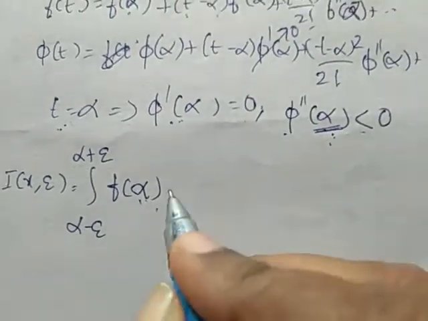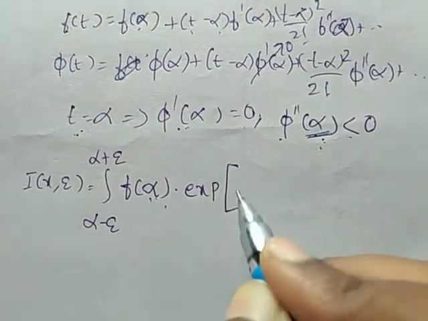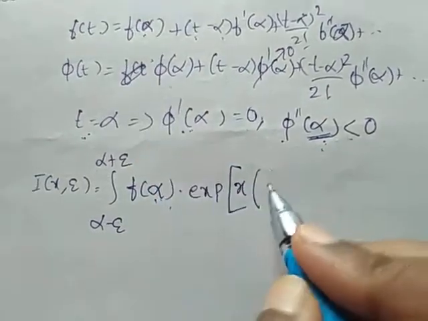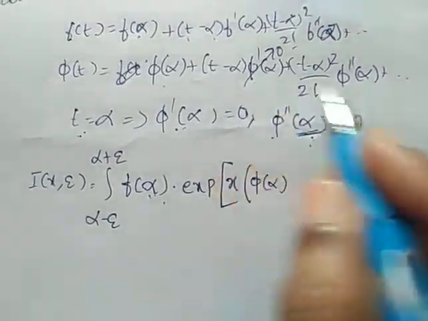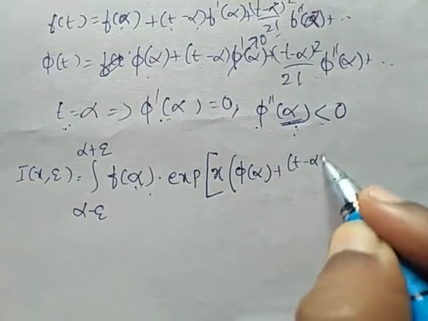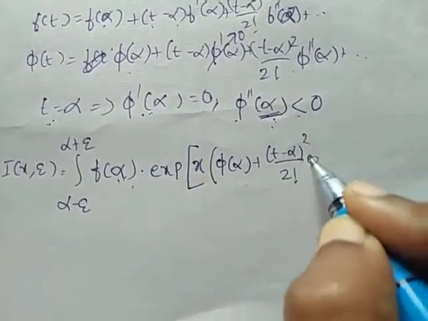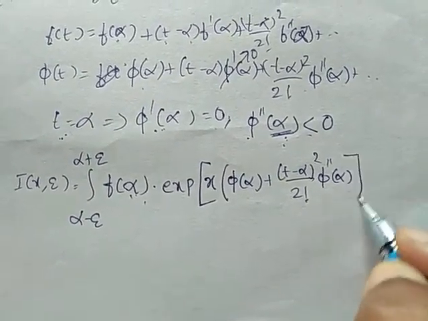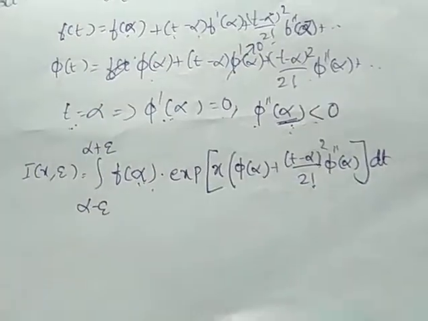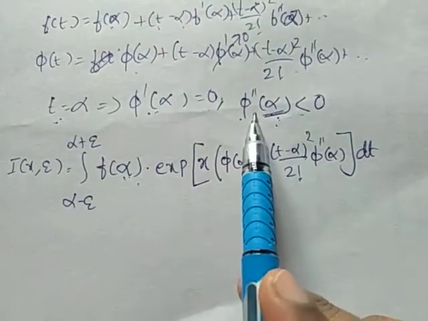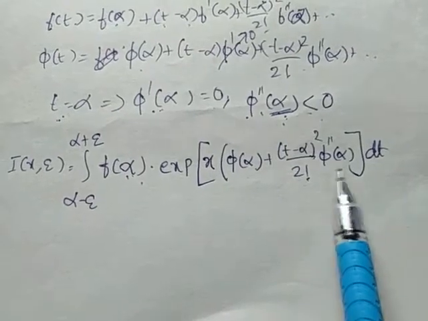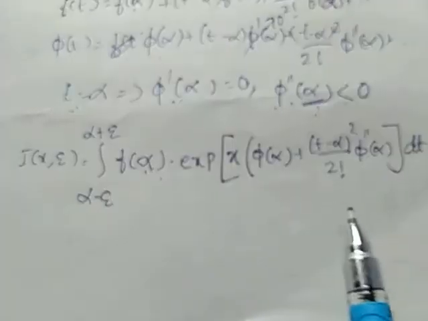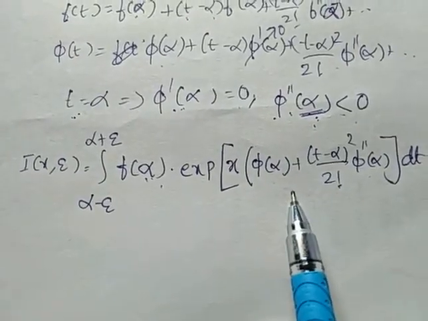So here we are having exponential of x into phi of t. X into, what is our phi of t? Phi of alpha plus (t minus alpha) whole square by 2 factorial phi double dash of alpha, etc. I am neglecting higher order terms. Whenever phi double dash of alpha is less than 0, I am neglecting higher order terms. We are getting this integral form. Our integration is reduced to this form.